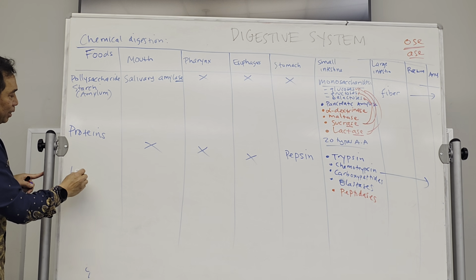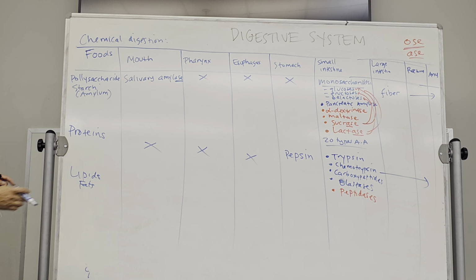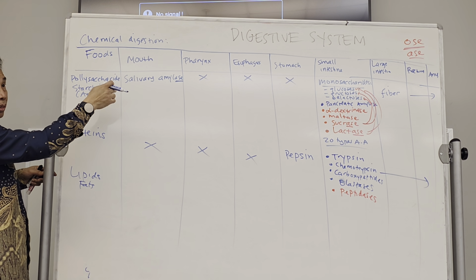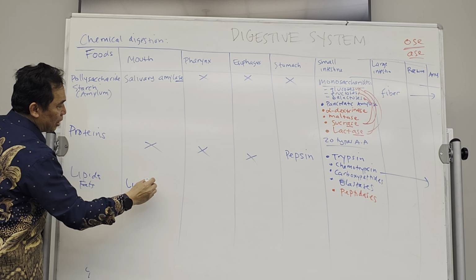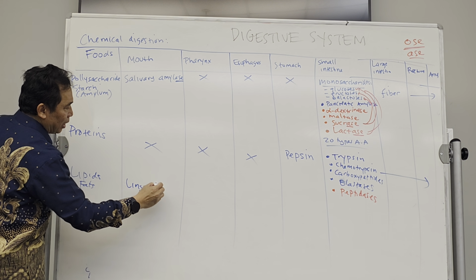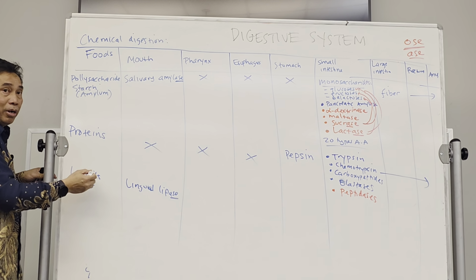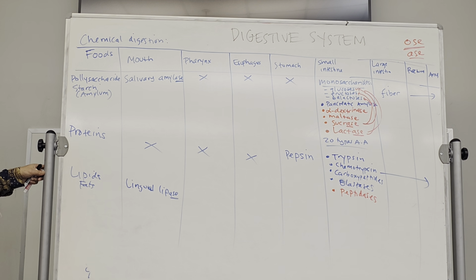Next, lipids or fat. It starts from the mouth. There is an enzyme that is produced by the mouth, especially by the tongue. It's called the lingual lipase. Now you see again the name of the enzyme refers to the name of the substrate. Lipid, the name of the enzyme is called lipase. Okay, lingual lipase is going to start to digest the fat in the mouth.